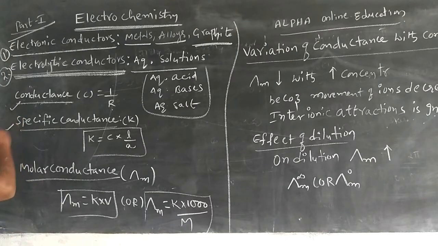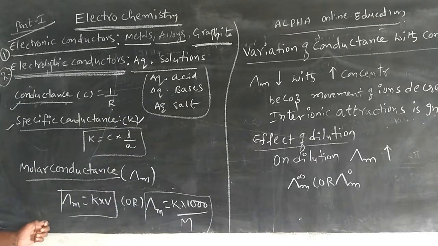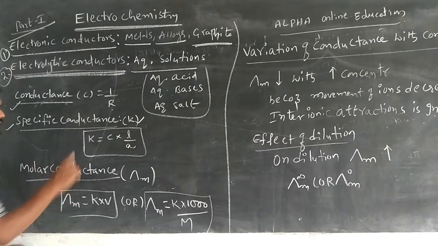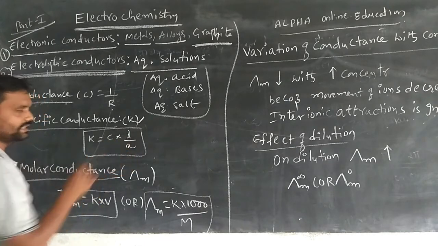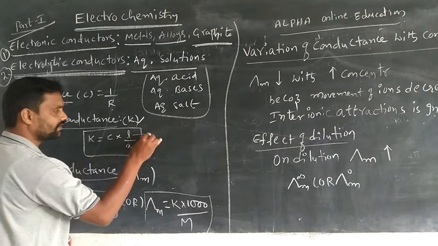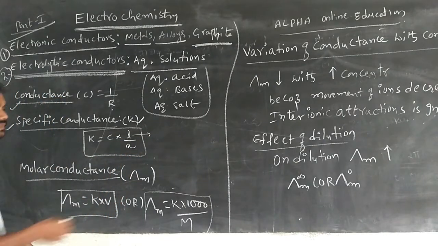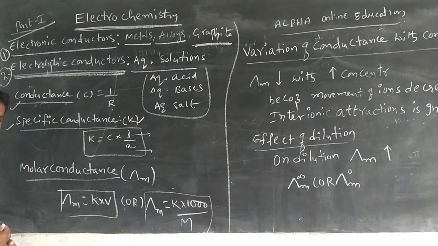Another definition is the specific conductance. Specific conductance is indicated with the letter K, and its mathematical representation is K equals conductance into L by A, where L is the length of the wire and A is the cross-sectional area of the wire.